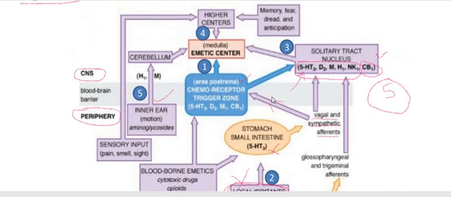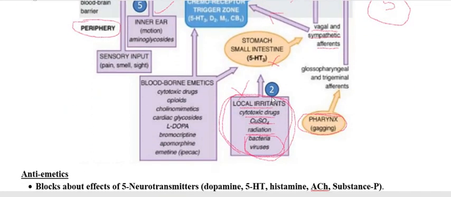Now we have to go through the other pathway. Any chemical or substance that induces vomiting and is present in the blood, we call a blood-borne emetic, because these are substances or chemicals present in the blood, and therefore they lead to emesis. That is why they are called blood-borne emetics.